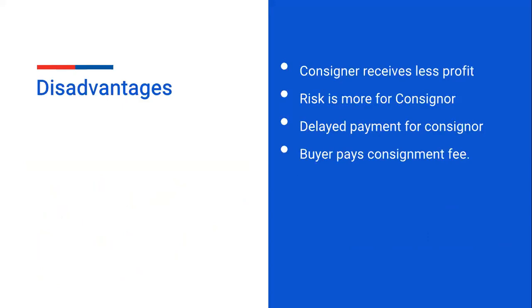What are the disadvantages of consignment? Consignor receives less profit. Risk is more for the consignor. Delayed payment for the consignor. If you do credit transactions, you have delayed payment for consignors. Buyer pays consignment fee.